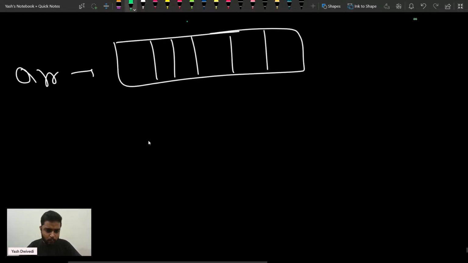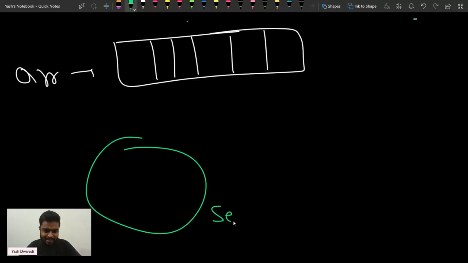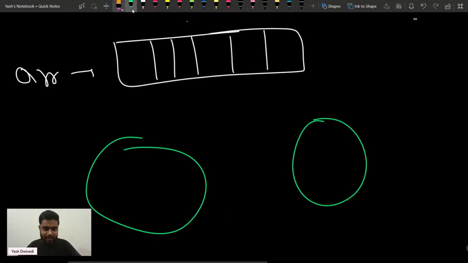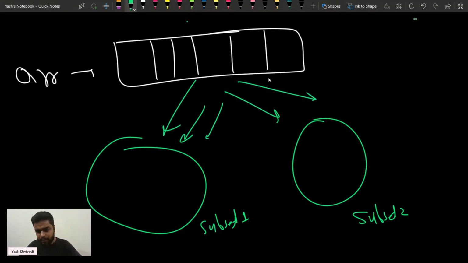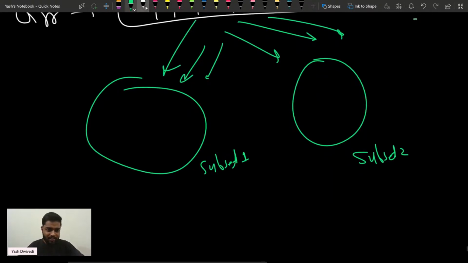Now you need to make two sets. Let's say set one, set two, or you can say subset also, right? You'll make subset one, and you'll make another subset two. Some elements from this array you will put into the first subset, and some elements you will put into the second one. Is that clear?